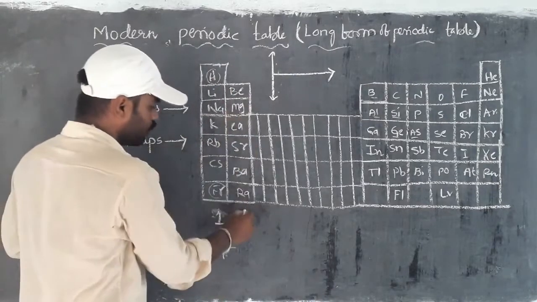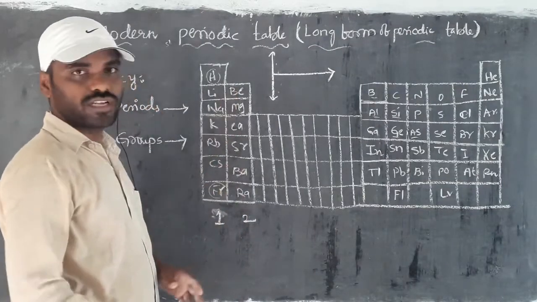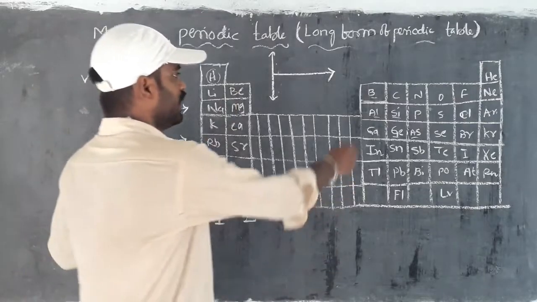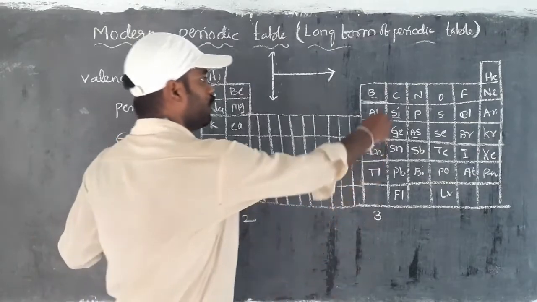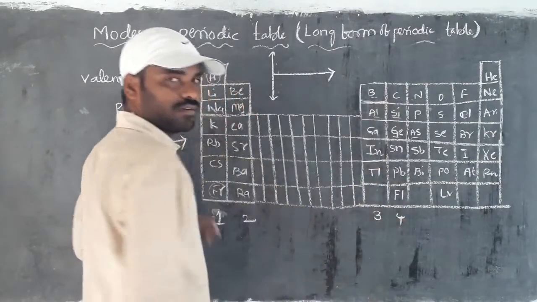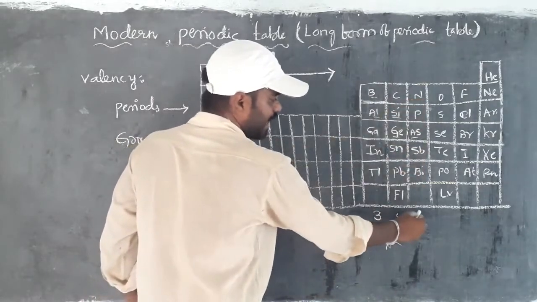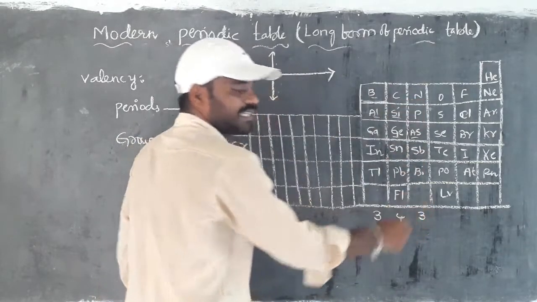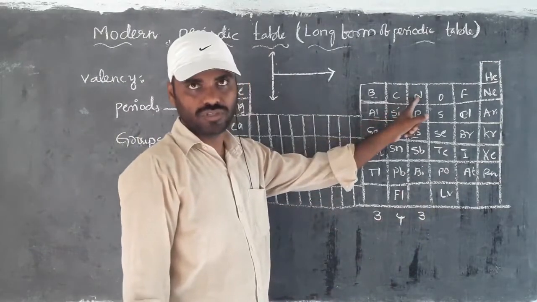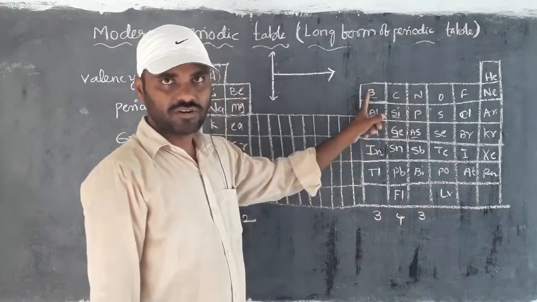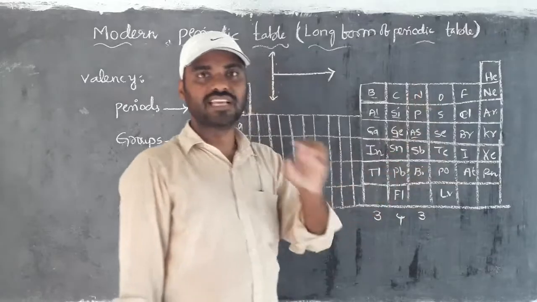If you take the second group, the valency is two, because their outermost electrons are two. Then coming to the boron family, the valency is 3. And coming to the carbon family, the valency is 4. Again, if you come to the nitrogen family, the valency is again 3, because here we have 5 electrons in the outermost shell. Boron has only 3 electrons, carbon has 4 electrons, and the nitrogen family has 5 electrons.